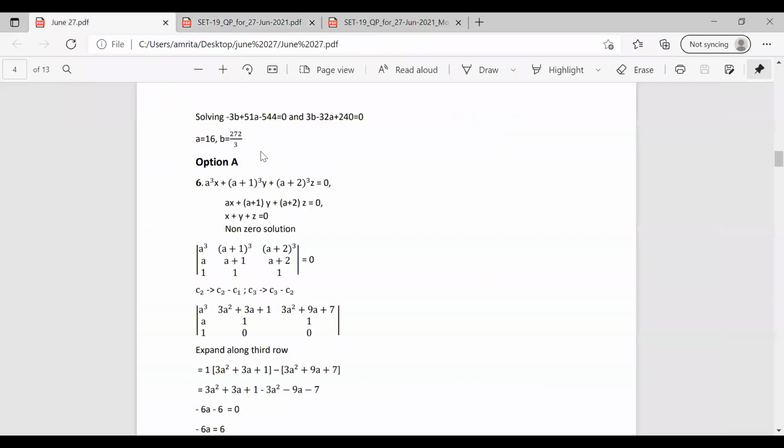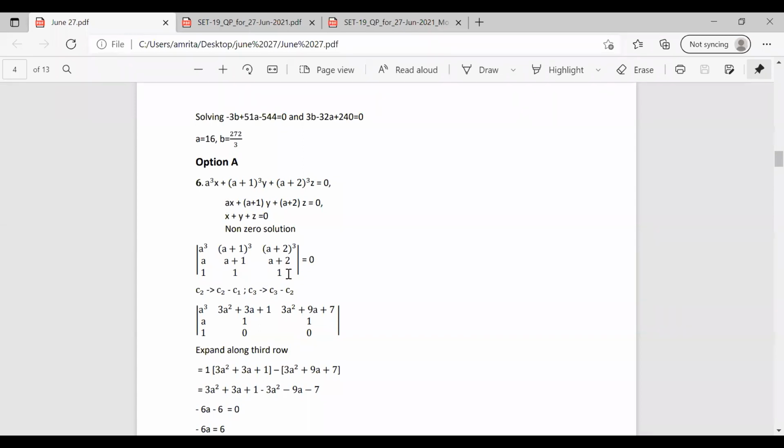Okay. So these are the three equations: A cube x plus A plus 1 whole cube y plus A plus 2 whole cube z equal to 0, Ax plus A plus 1 y plus A plus 2 z equal to 0, and x plus y plus z equal to 1, given that it is having a non-zero solution. So we are equating this. So finding the determinant, we have A cube, A plus 1 whole cube, A plus 2 whole cube. Here the coefficients are A plus 1, A plus 2 and the last one is 1, 1, 1. For x, y and z, the coefficients are 1, 1, 1.